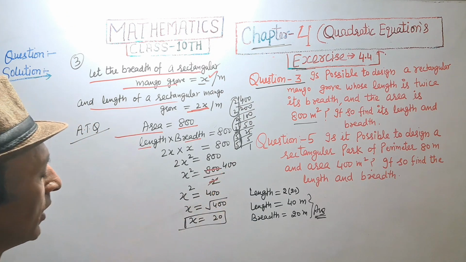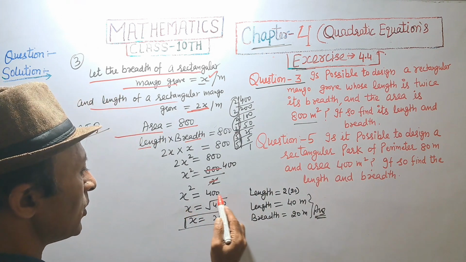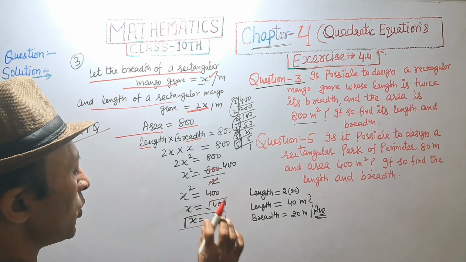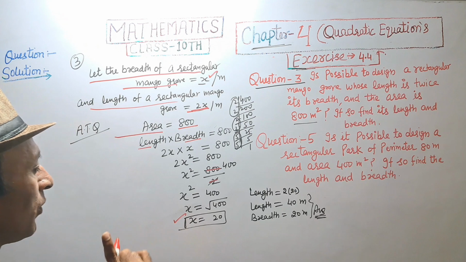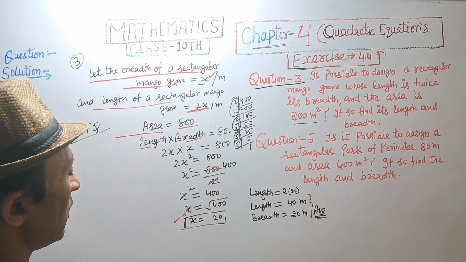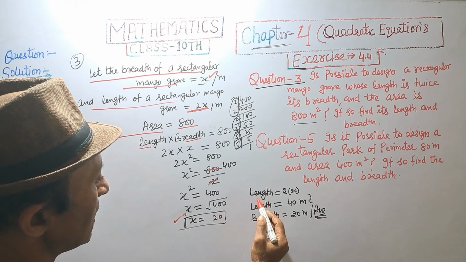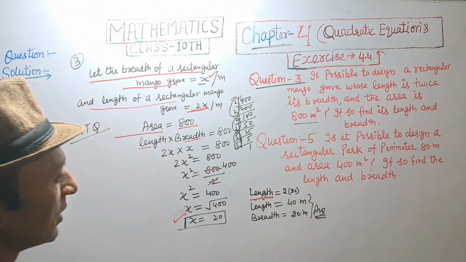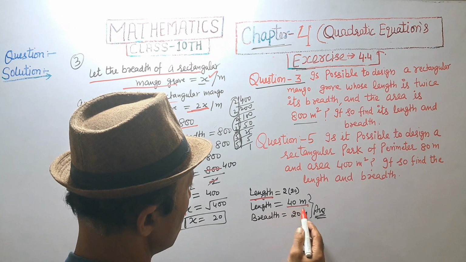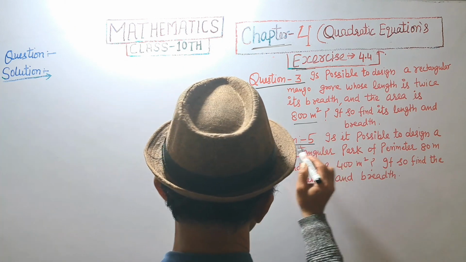is equal to 400. X square is equal to 400 means x is equal to under root of 400. 20 square is 400. So we get the value of x, that is breadth of rectangular mango grove is equal to 20 and length is double of breadth, that is 2 into 20, 40 meter. Length 40 meter and breadth 20 meter. Answer.